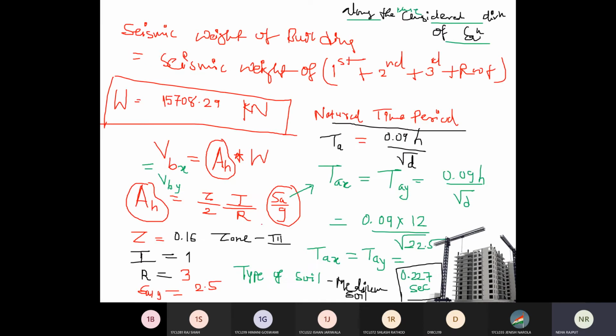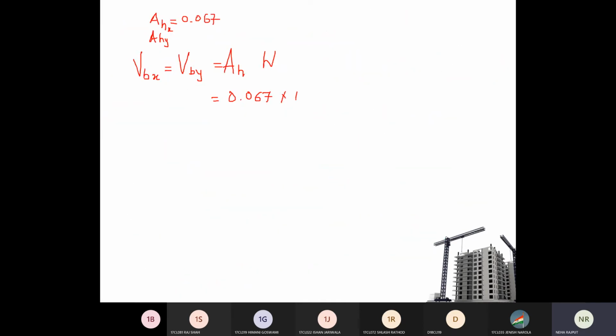So if I want to find base shear, the base shear in X direction and base shear in Y direction will remain same as AH into W. You have capital W, you have AH, so you can find base shear. W is 15708. Chalo, find out this V, base shear.